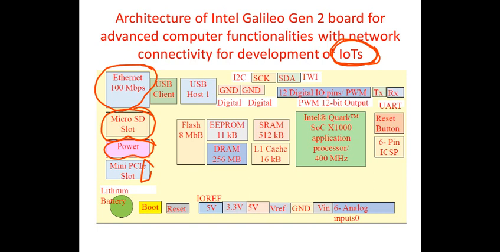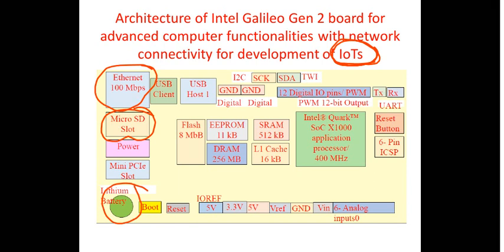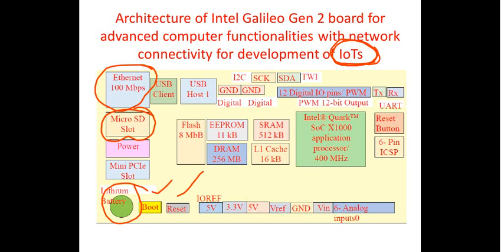You have got a lithium battery slot for the coin type battery here, you have got the reset options, and the reference voltages for IO, 5 volts, 3.3 volts, V reference, right? Then V in, analog. So 6 analog inputs, as I have already told you, which is very much similar to what we have seen in the case of Arduino, right? And again the slots for USB client as well as the host, which I have already told you.